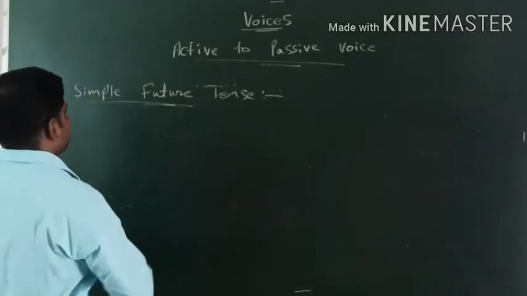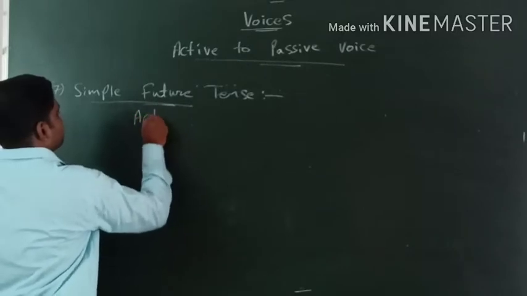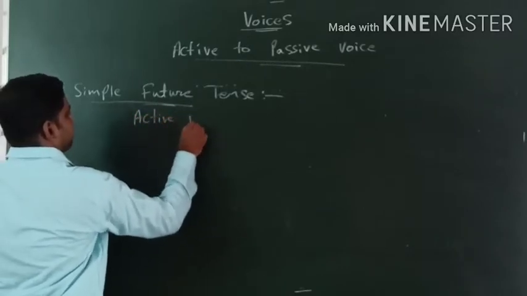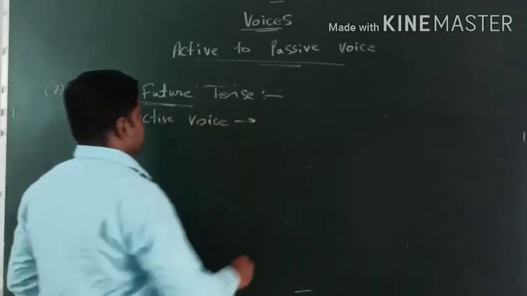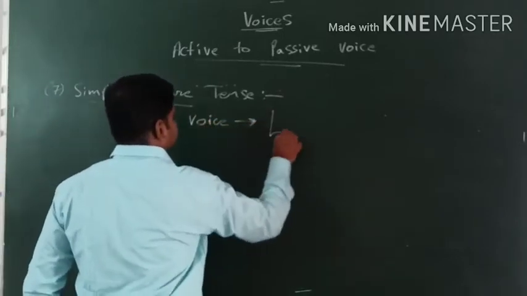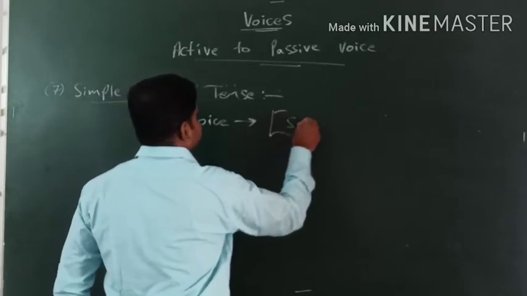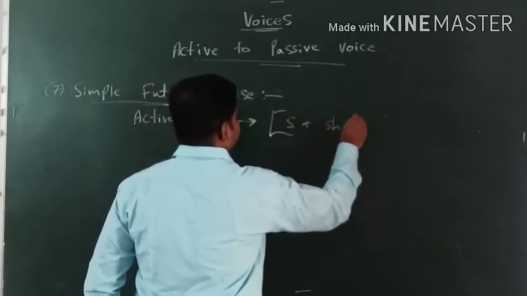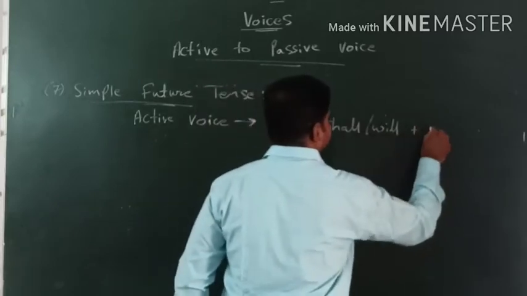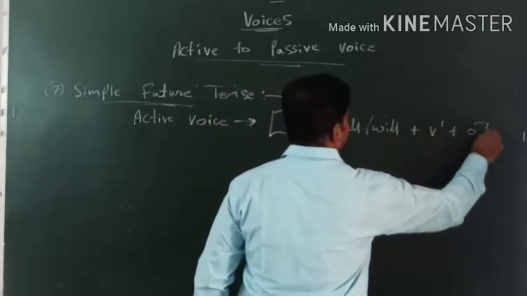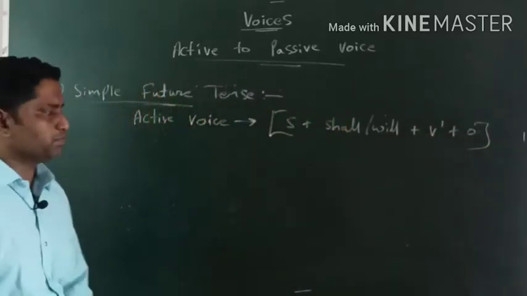Simple future tense में formula active voice का, you know. Okay, active voice. Simple future tense, active voice, formula subject plus shall/will plus V1 plus object. This is the formula for simple future tense.